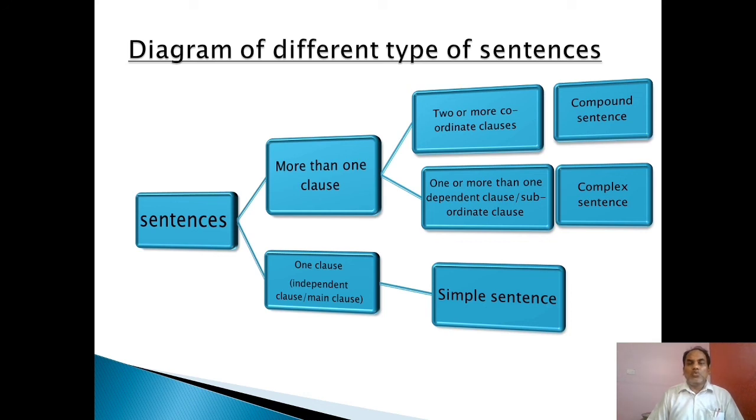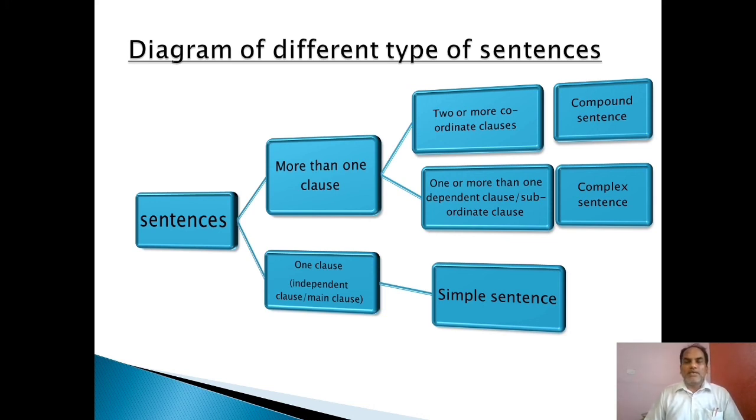That is two or more coordinate clauses or independent clauses: a sentence having two or more independent clauses is a compound sentence. Another possibility is one or more dependent clauses or subordinate clauses. If in a sentence one or more dependent clauses are there, we are sure that it is a complex sentence.